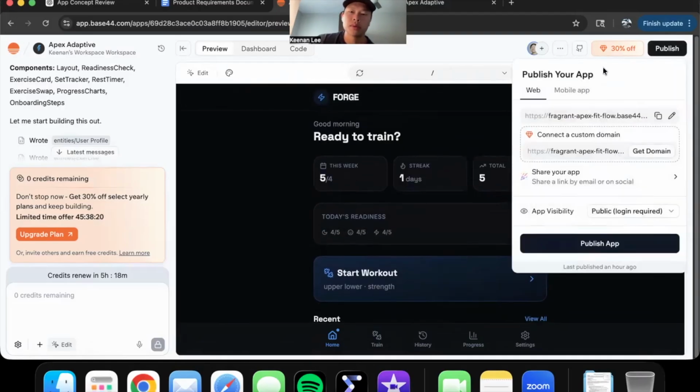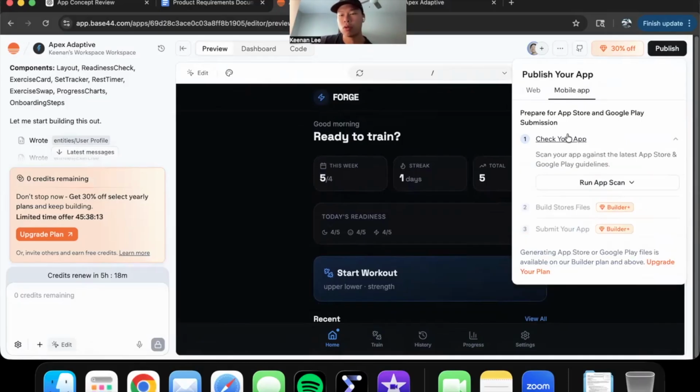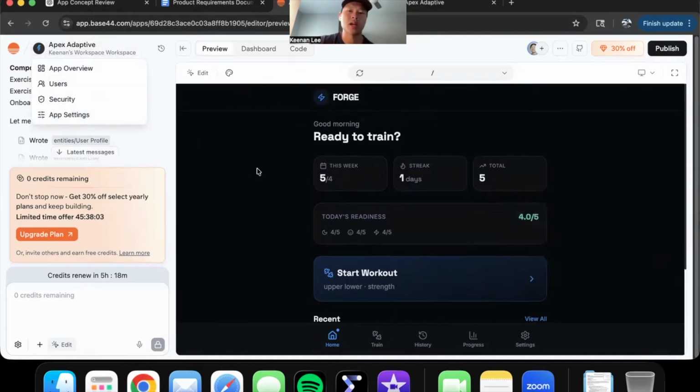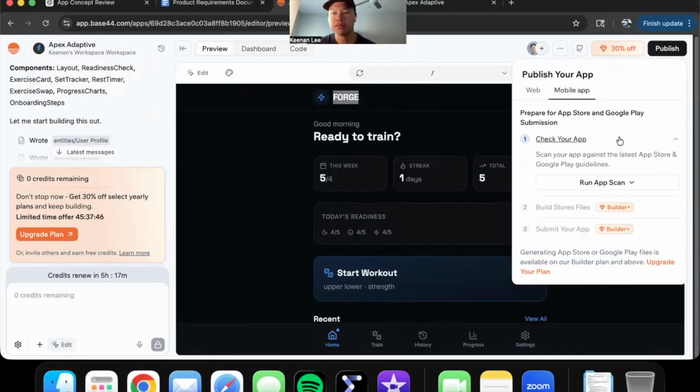Let's say I want to publish this app. I have an option to publish it on mobile apps. So I can first have Base44 run it through an app scan to see if it fits the guidelines, if there's any copywriting issues, if the name even works. Like I didn't even come up with this name. They did. Apex Adaptive. It's pretty cool. And I don't know why it's Forge here, but that's a cool name too. Apex Adaptive, Forge, whatever, making sure another app on the App Store is not also named Forge or Apex Adaptive. That's basically what it will do.